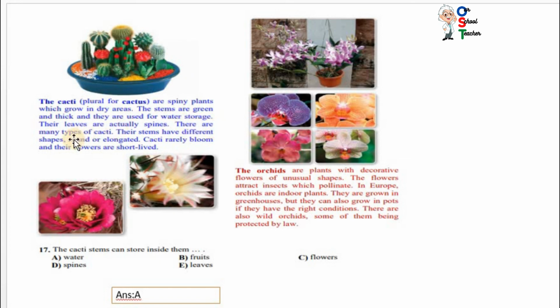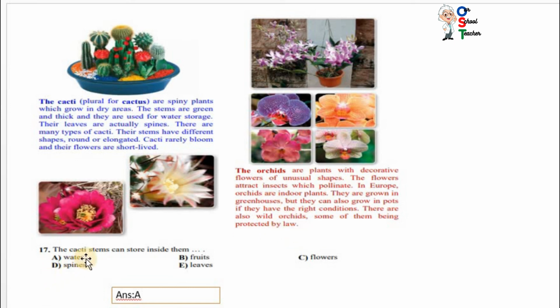There are many types of cacti. Their stems have different shapes, round or elongated. Cacti really bloom and their flowers are short lived. You can see the orchids are plants with decorative flowers of unusual shape. The flowers attract insects which pollinate. In Europe, orchids are indoor plants. They are grown in greenhouses, but they can also grow in pots if they have the right condition. There are also wild orchids, some of them being protected by law.